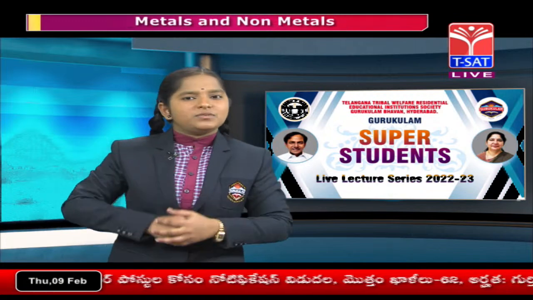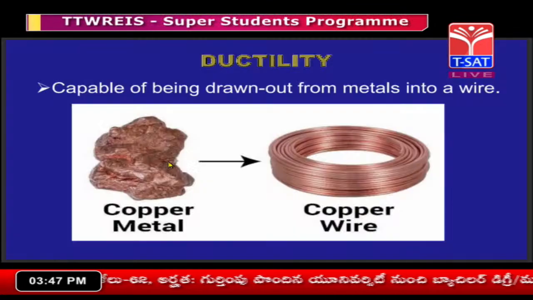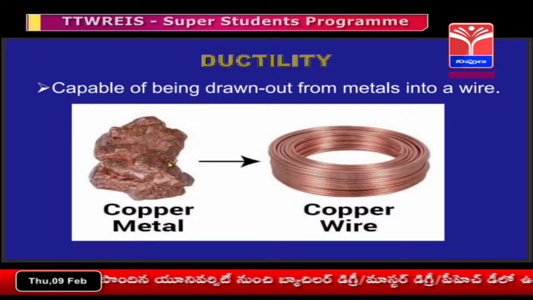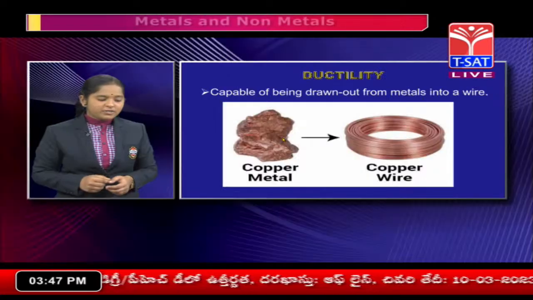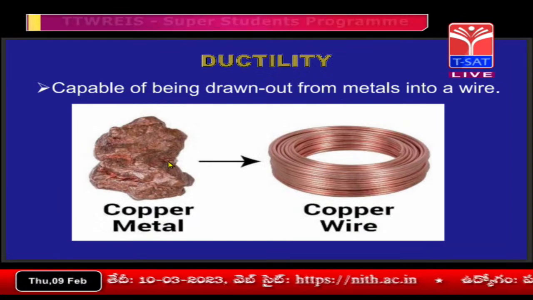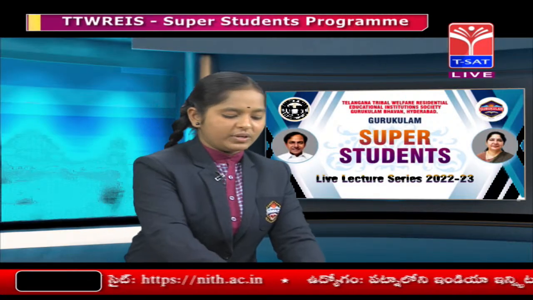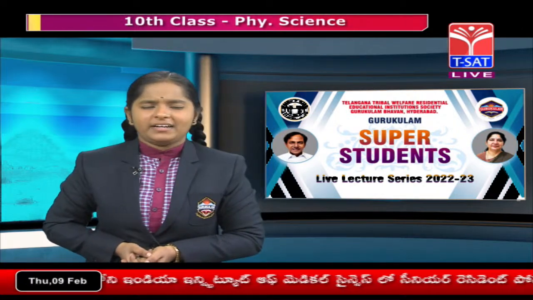And next, let us move on to another property called ductility. How do we transfer current from power stations to our house? We transfer current from the power station with the help of wires. But how were the wires prepared?